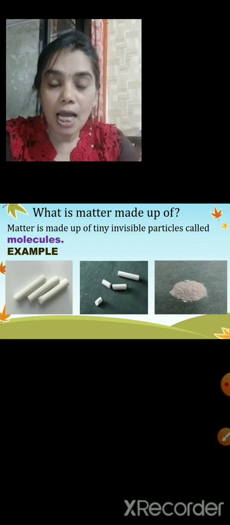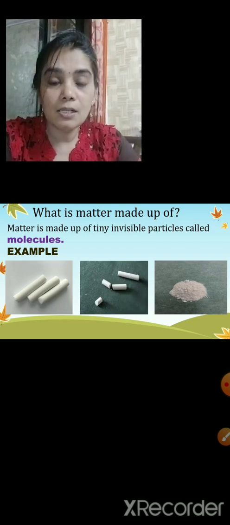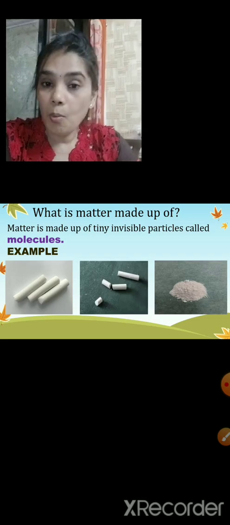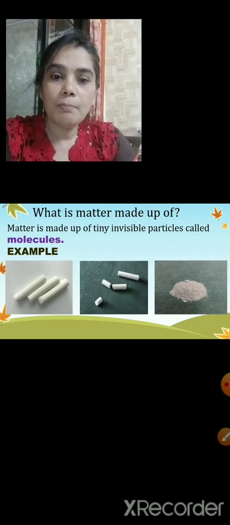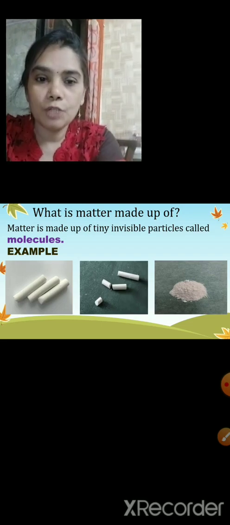So these tiny invisible particles are called molecules. So matter is made up of tiny invisible particles called molecules.